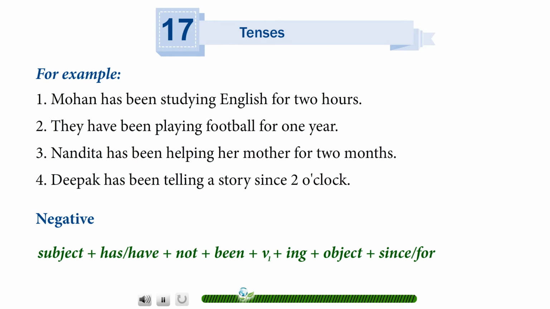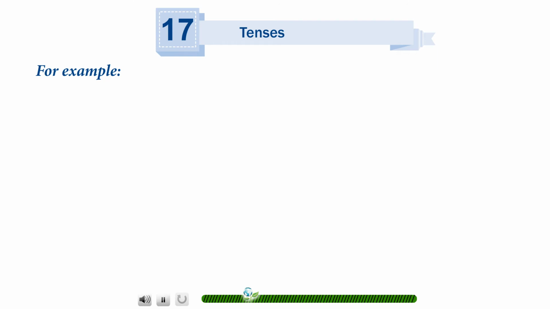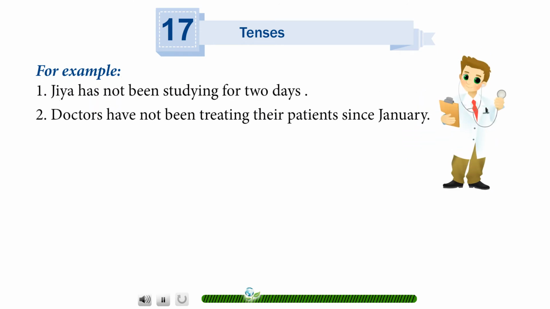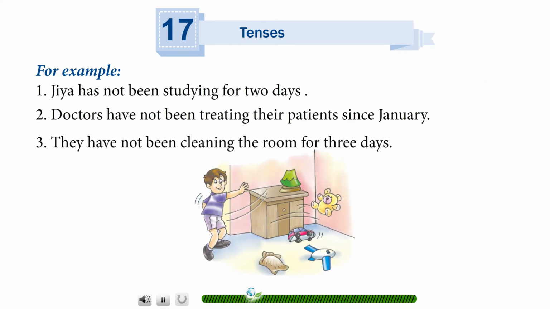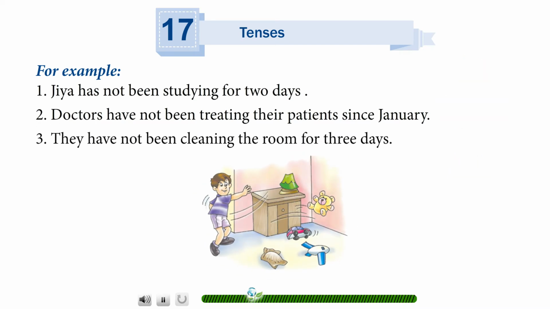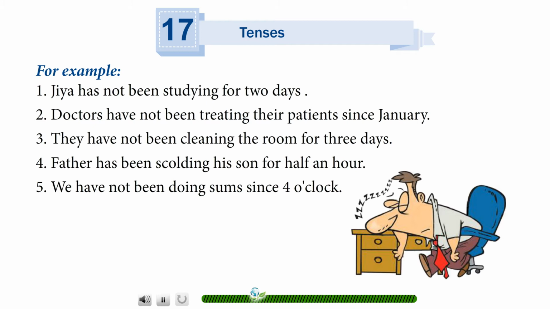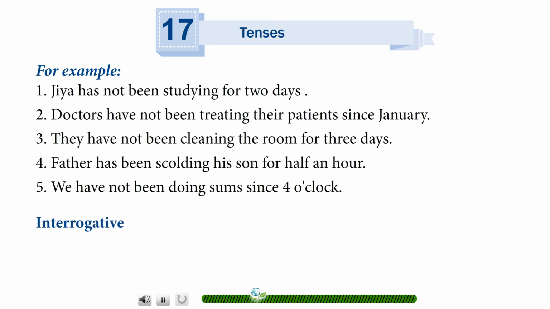Negative. Subject plus has or have plus not plus been plus V1 plus ing plus object plus since or for. For example, Jia has not been studying for 2 days. Doctors have not been treating their patients since January. They have not been cleaning the room for 3 days. Father has been scolding his son for half an hour. We have not been doing sums since 4 o'clock.